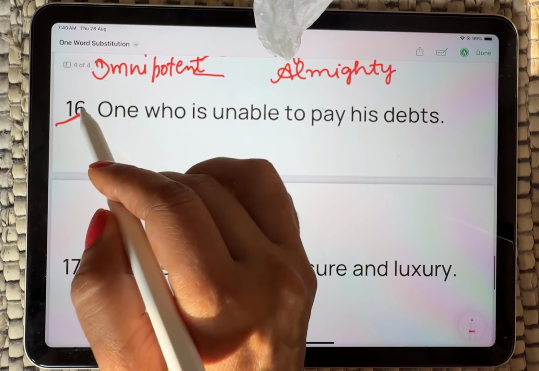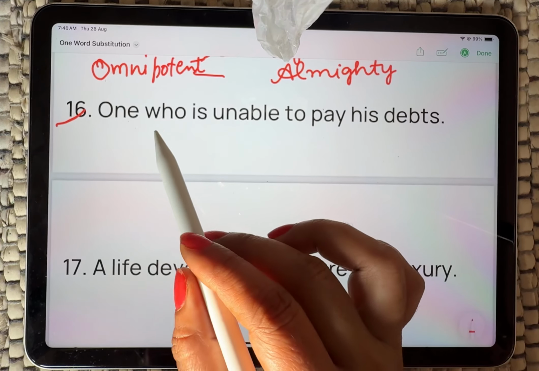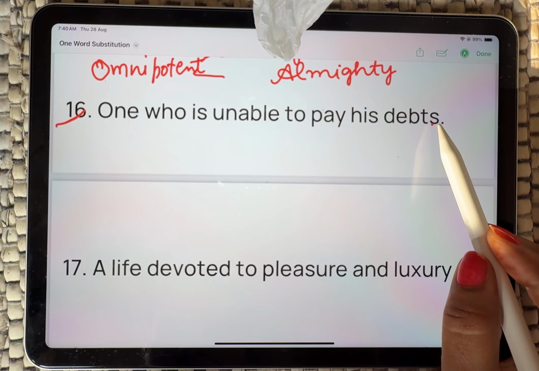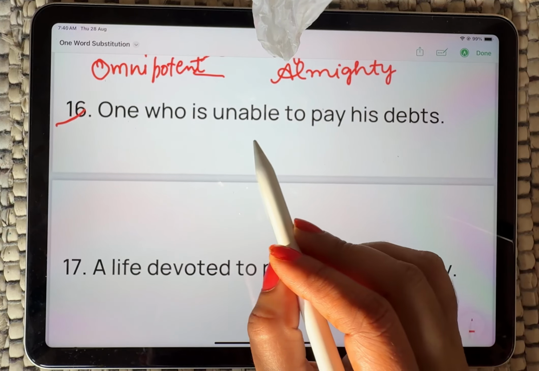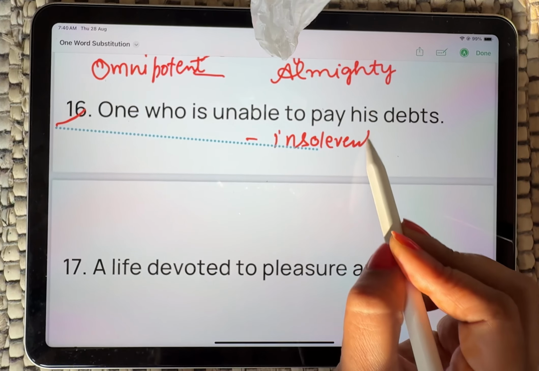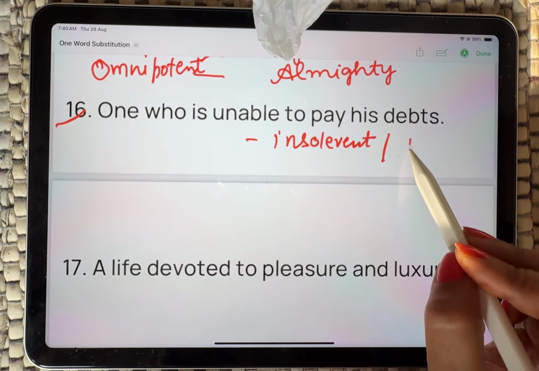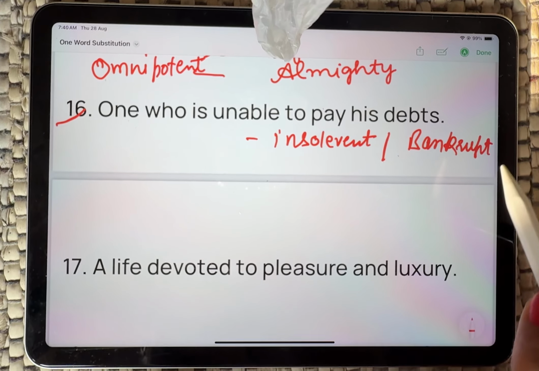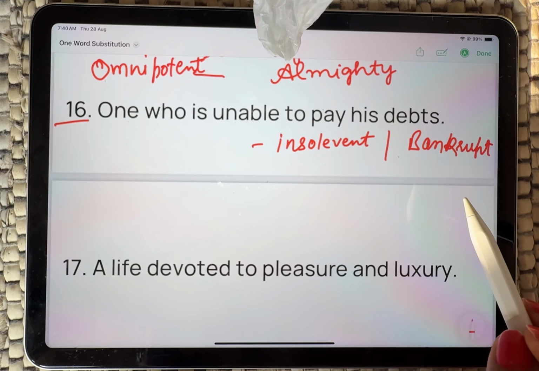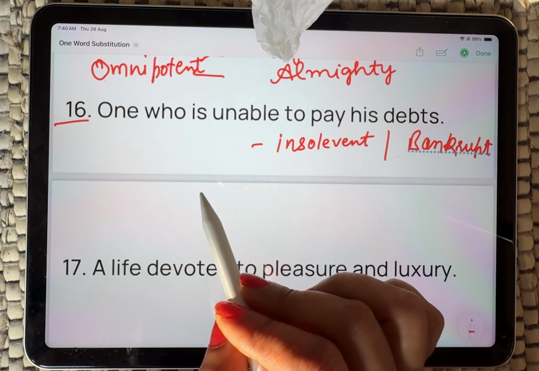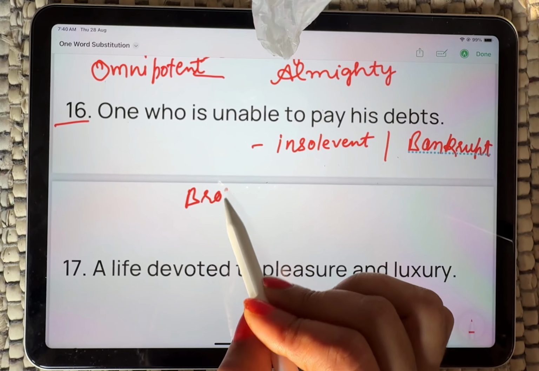Now, what about question number 16? One who is unable to pay his debts. That is insolvent. Insolvent is the person. You can say bankrupt he is. Bankrupt is the right word for that. You can say दिवालिया जिसका निकल गया हो. A person without enough money to clear his debts. A person who is broke somehow.